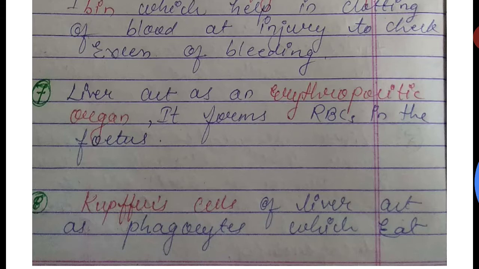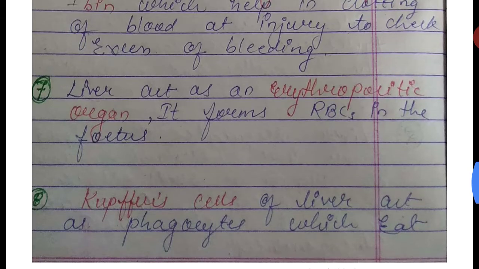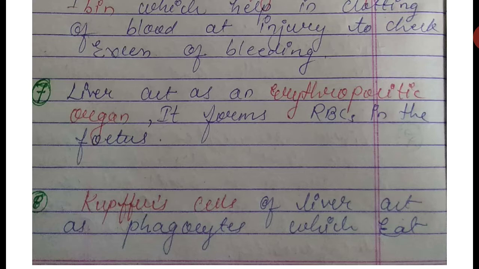Next, the liver acts as an erythropoietic organ. That means it forms RBCs in the fetus.